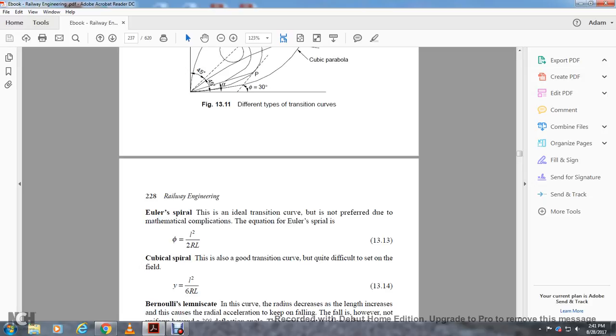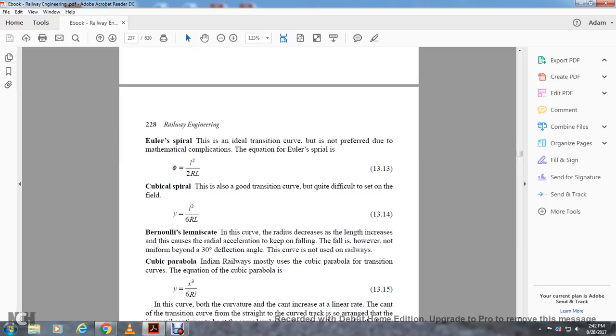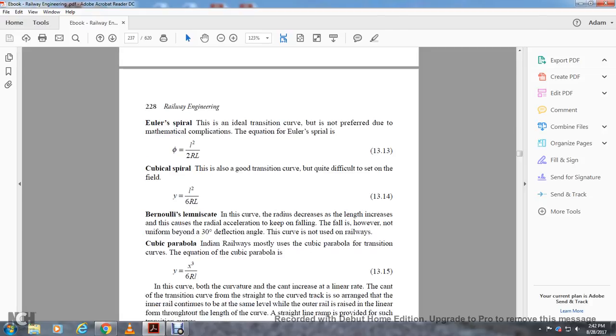Cubical square spiral. This is also a good transition, quite difficult to set on the field. Y is equal to length squared divided by 6RL. Bernoulli's lemniscate curve, with its radius described, the length of an increase because of the rate of the acceleration, keeping the fall, however not uniform beyond 30-degree deflection angle. The curve is not used on railways.